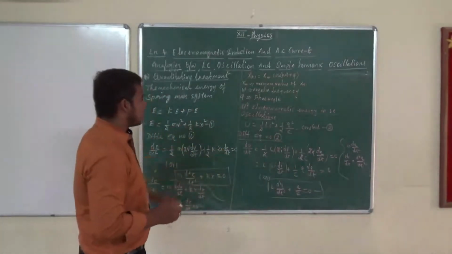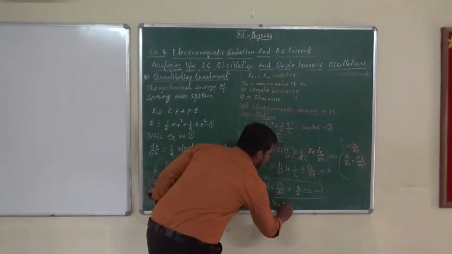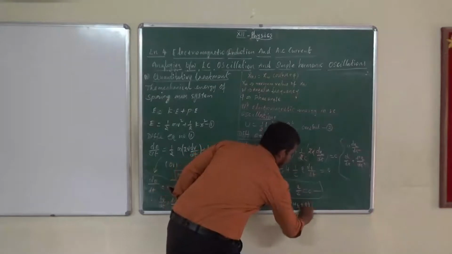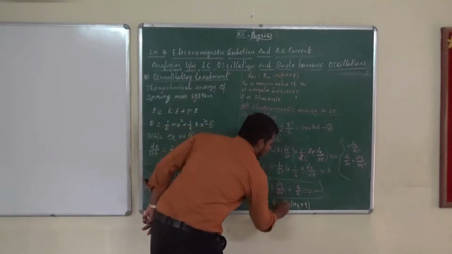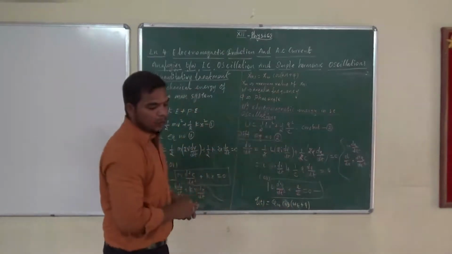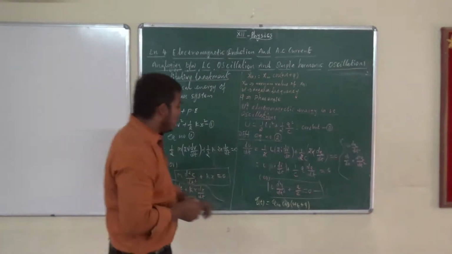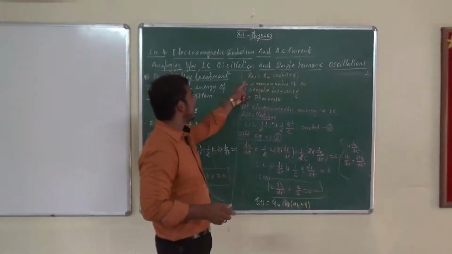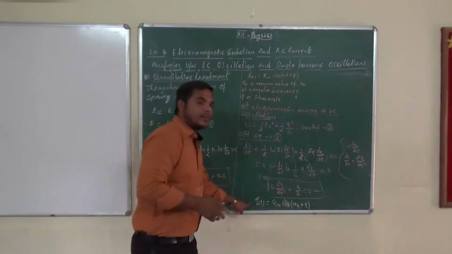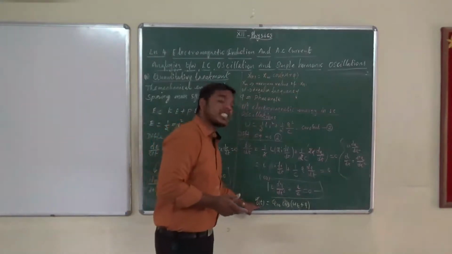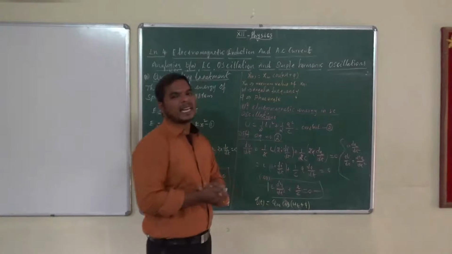From that equation, another form: q of t equal to qm sin omega t plus, otherwise you can write this as qm cos omega t plus pi. So q of t, here qm is the maximum value of q of t, the maximum charge. Omega t, omega is the angular frequency, and plus pi is the phase angle, that is constant.